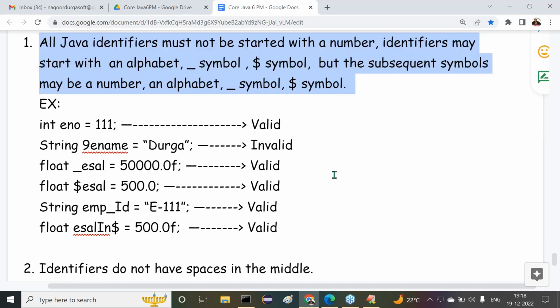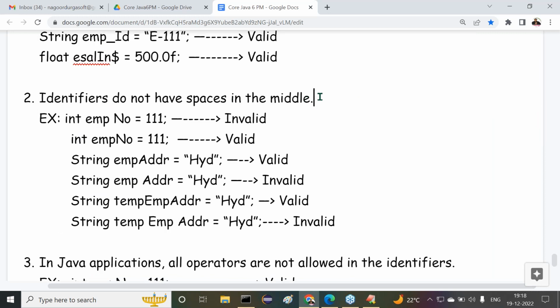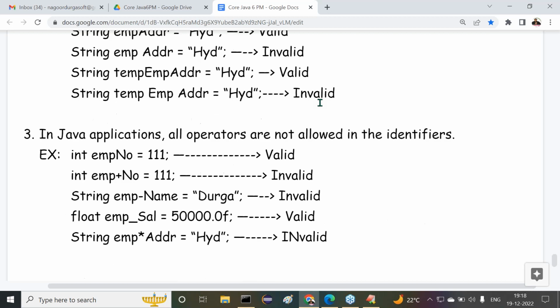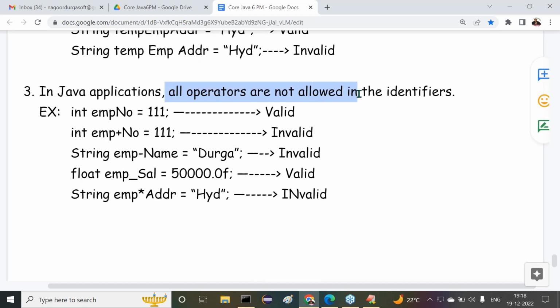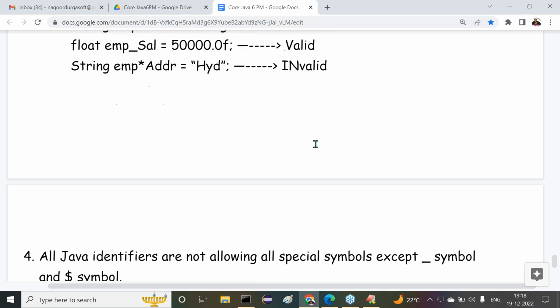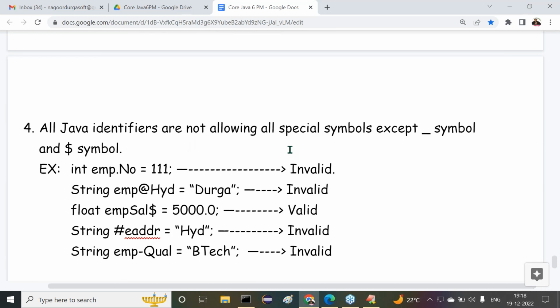Understand it. Next one: identifiers do not have spaces in the middle. Some examples are given. In Java applications, operators are not allowed in the middle of identifiers. Next one, Java identifiers do not allow special symbols except what?